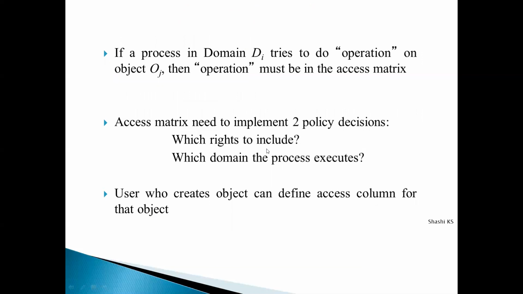The second design decision which has to be taken is which process will execute in which domain. That determines whether the process will be able to access a resource or not, right? The domain of a particular process will decide what resources it will be able to access. So who is going to decide which process is going to execute in which domain? That is another important policy decision. Usually this policy decision is made by the operating system. So that is about how to implement policy decisions.